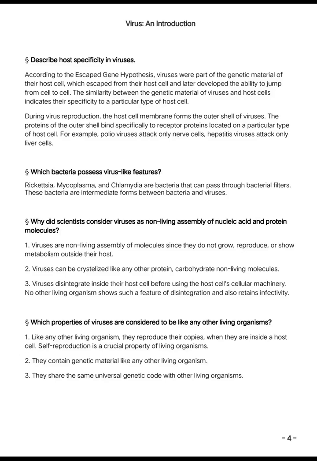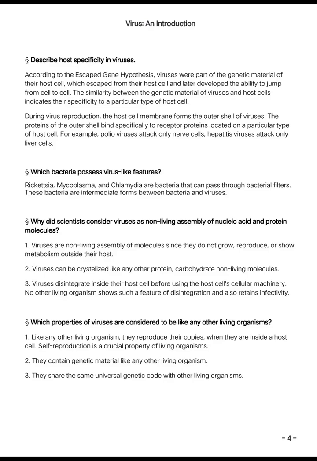Describe host specificity in viruses. According to the escaped gene hypothesis, viruses were part of the genetic material of their host cell, which escaped from their host cell and later developed the ability to jump from cell to cell. The similarity between the genetic material of viruses and host cells indicates their specificity to a particular type of host cell. During virus reproduction, the host cell membrane forms the outer shell of viruses. The proteins of the outer shell bind specifically to receptor proteins located on a particular type of host cell. For example, polio viruses attack only nerve cells, hepatitis viruses attack only liver cells.